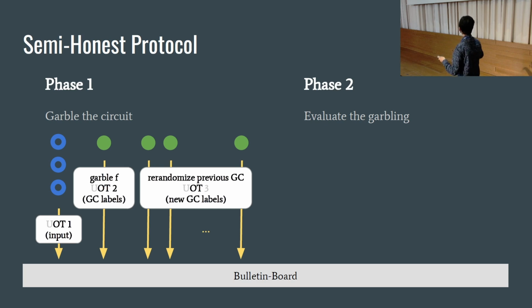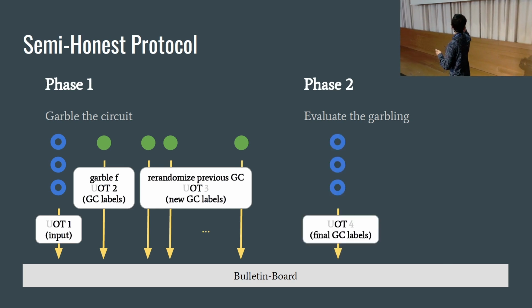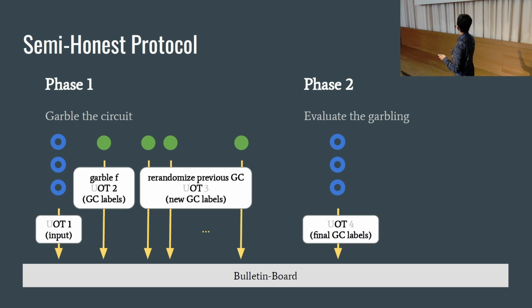Then in the second phase, the clients come up, they only read the last message, the OT message of the last server, and only the one that was addressed to them. And then they decode their label corresponding to the last garbled circuit, and they put it on the board.